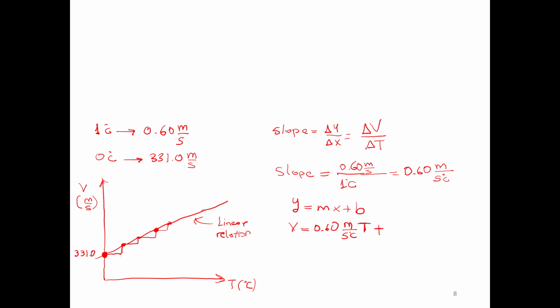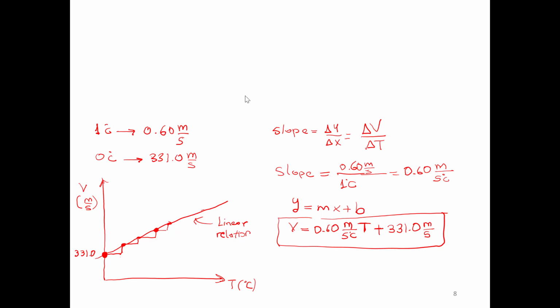Plus, what is the y-intercept? It is 331.0. In this case, let's write the units: meters per second. Then this is the equation. Let me write this one there. And this is the equation we can apply to calculate the velocity of the sound in air at any temperature. This works only if the medium in which the sound is propagated is air. And we can apply this equation.